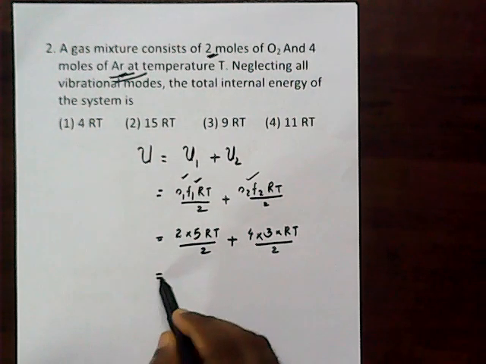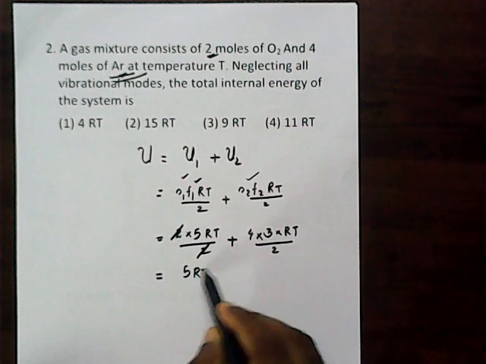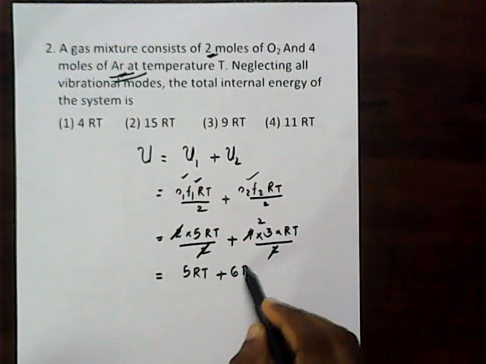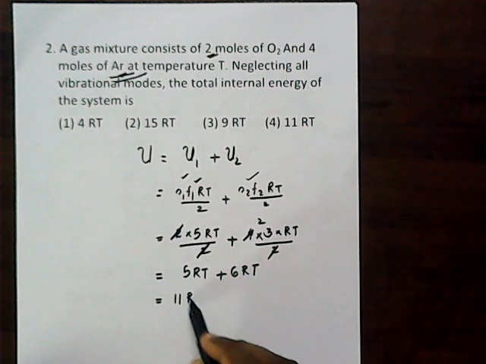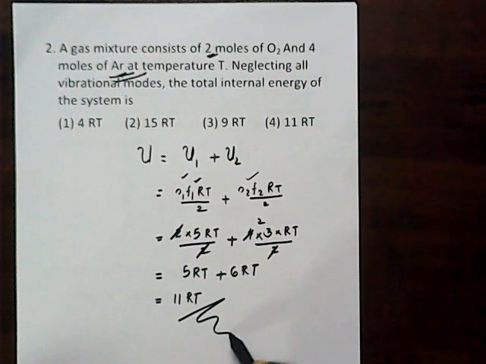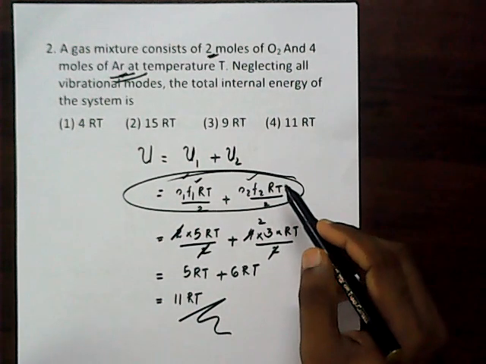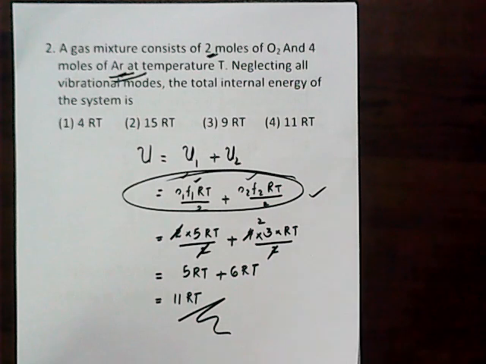That is equal to 2 times 5 RT by 2, which cancels to 5 RT, plus 6 RT. You get the value equal to 11 RT. So that is a very important concept. The total internal energy is the sum of the individual contributions. We can move to the third question.